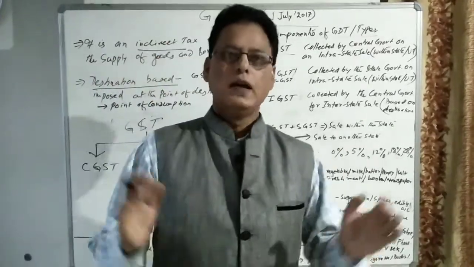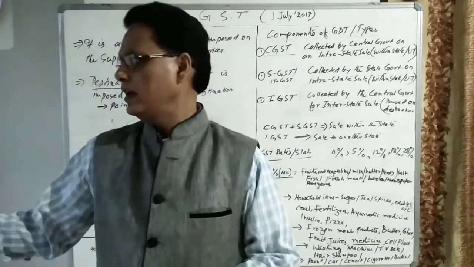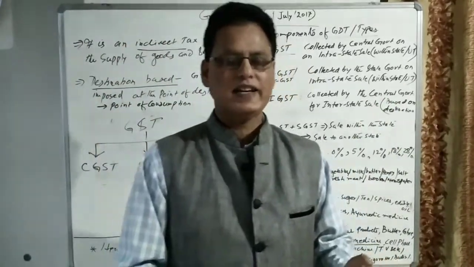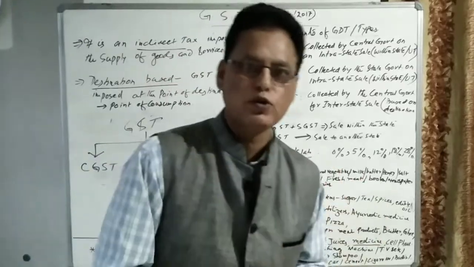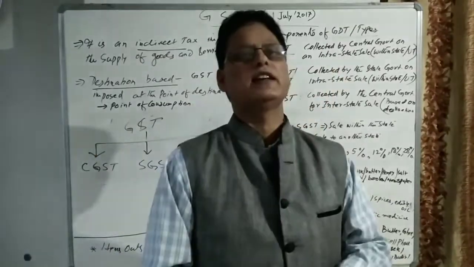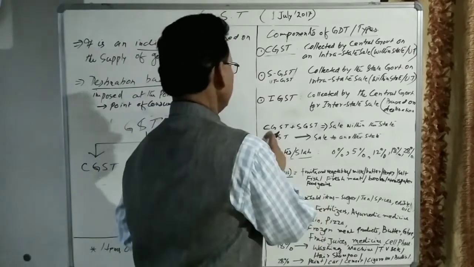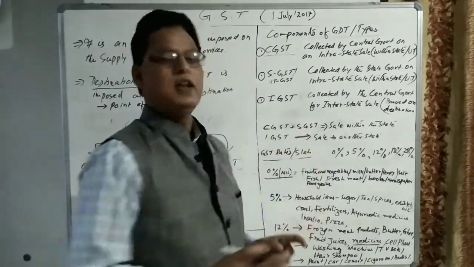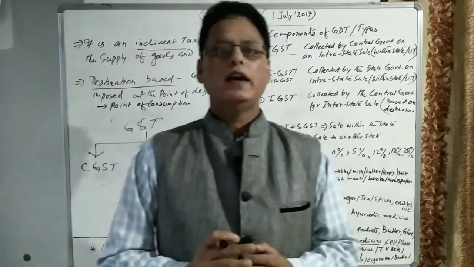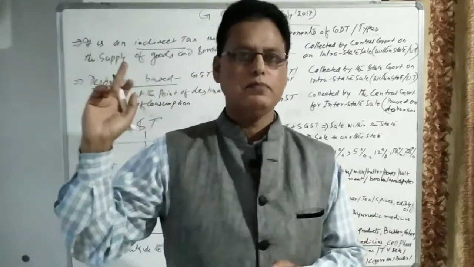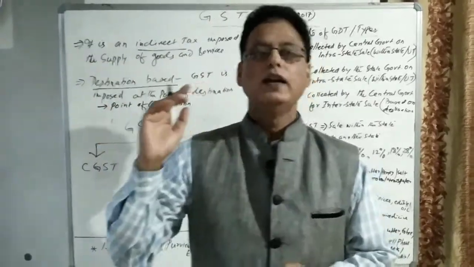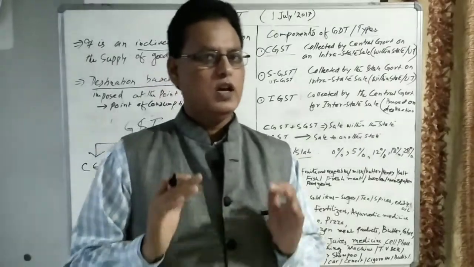If the Cipla company is situated in the state of Sikkim, and medicine produced in Sikkim is sold in Sikkim, then two taxes will be imposed: one is CGST, another one is SGST. 6% of the taxes will go to the state government, and 6% will go to the central government.